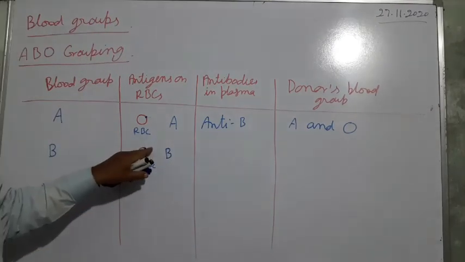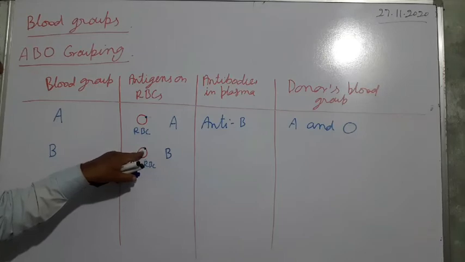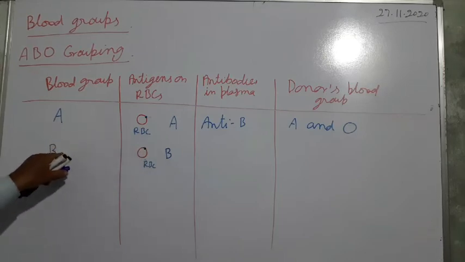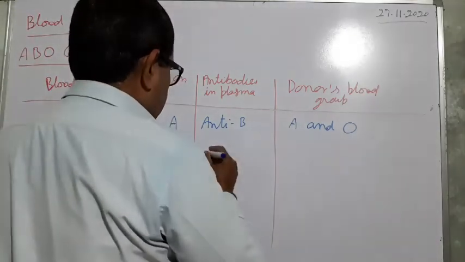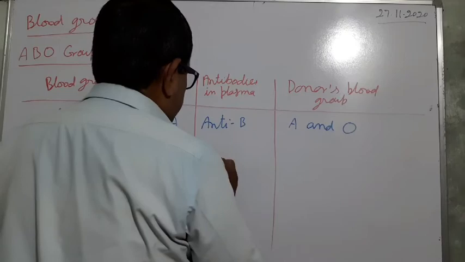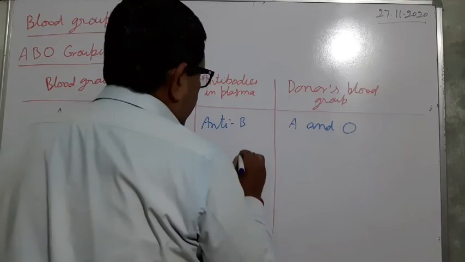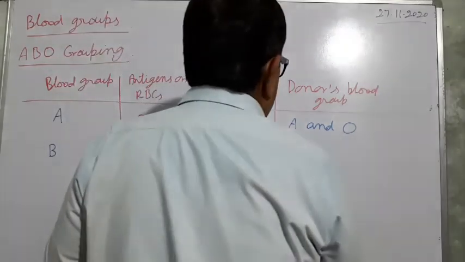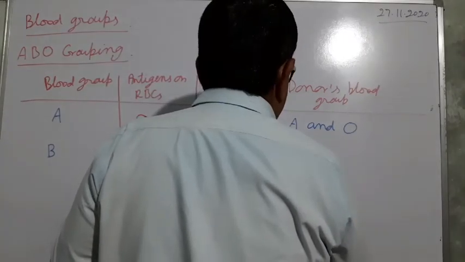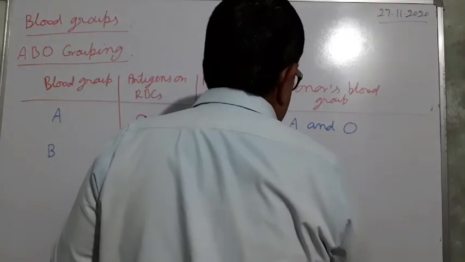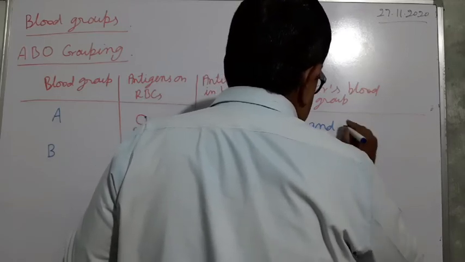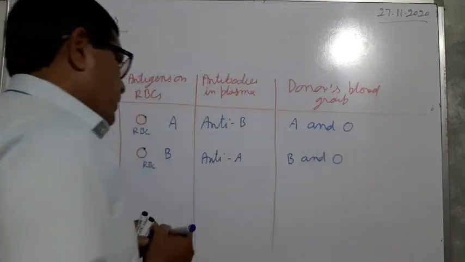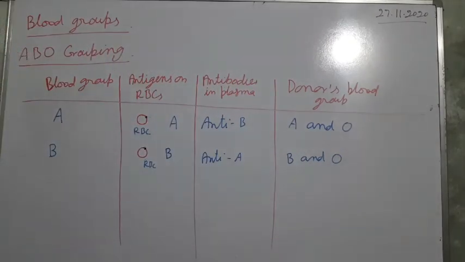RBC contains antigen B, so the name is given as blood group B, and here there will be anti-A antibodies. Blood can be donated by a person having blood group B and O.